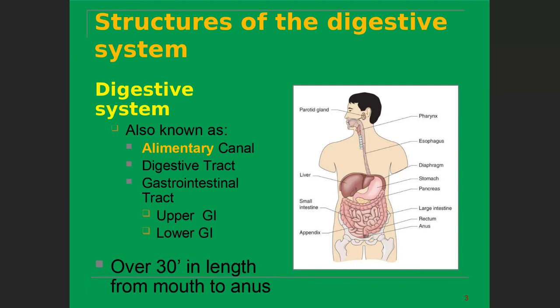Now, what is the structure of the digestive system? We already studied that it is known as the alimentary canal, digestive tract, or gastrointestinal tract. These are other names of the digestive system, with an upper and a lower gastrointestinal tract. The total length of the alimentary canal is over 30 meters, from mouth to anus.